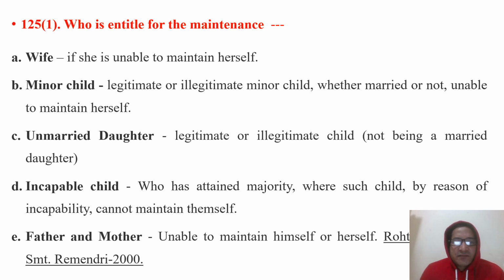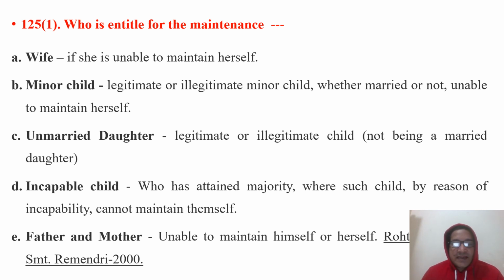Then we will start with who is entitled to maintenance, and the provision is 125 clause 1, and these are the five categories. These persons are entitled to get maintenance from whom will also be discussed. First, the wife: if the wife is unable to maintain herself, the wife can get maintenance from her husband. So wife means the opposite party is who? Husband. Second is the minor child. Where the term used is child, against whom? Her or his father or parents.